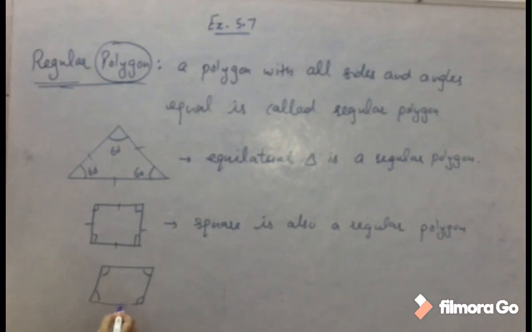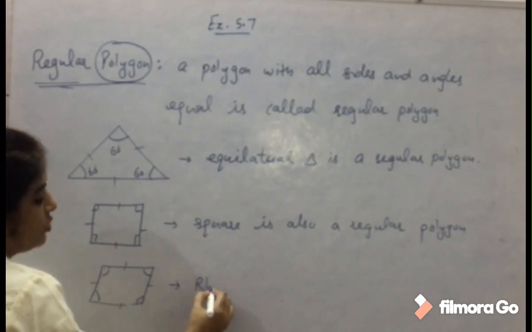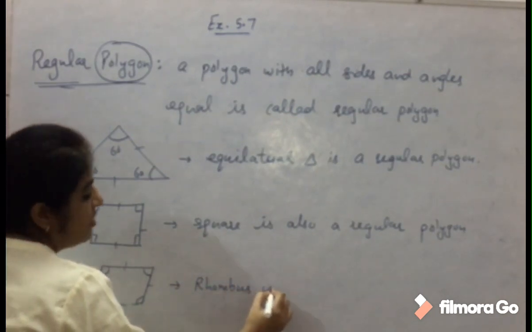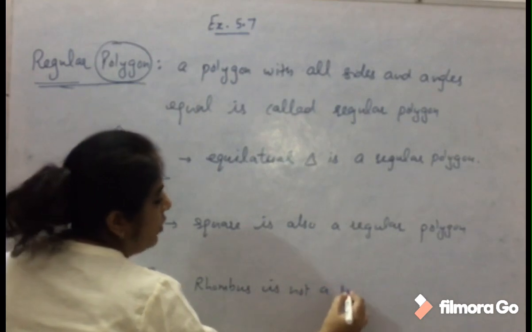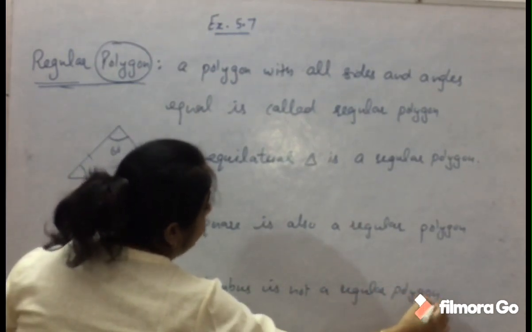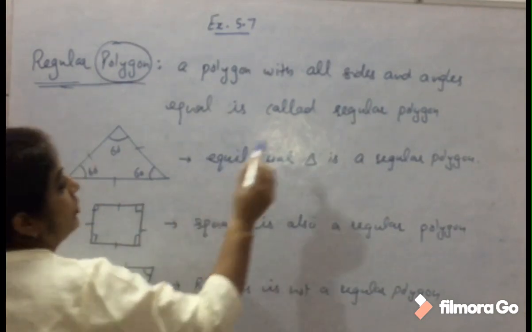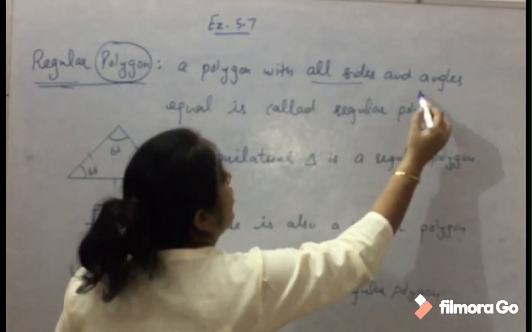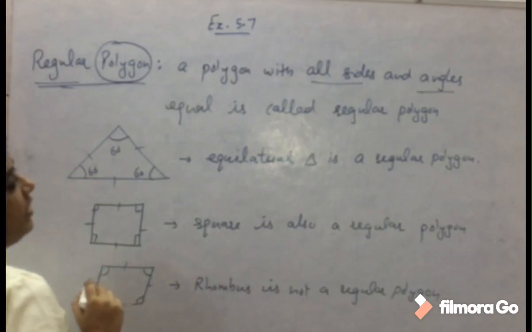For a regular polygon, it is compulsory that we have all sides as well as all angles equal. In a rhombus, all sides are equal, but all angles are not equal. So a rhombus is not a regular polygon. For a regular polygon, we need two conditions: all sides must be equal and all angles must also be equal.